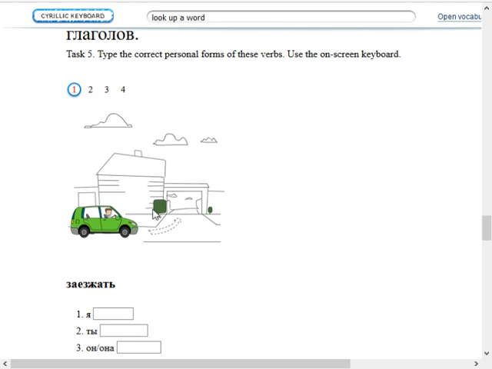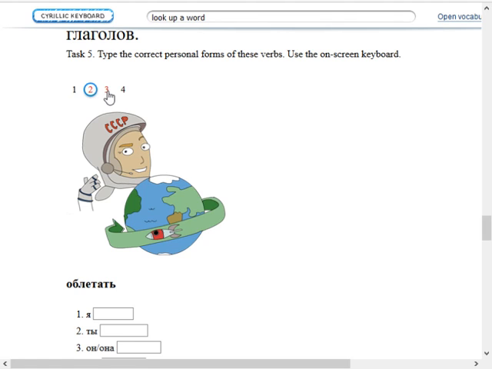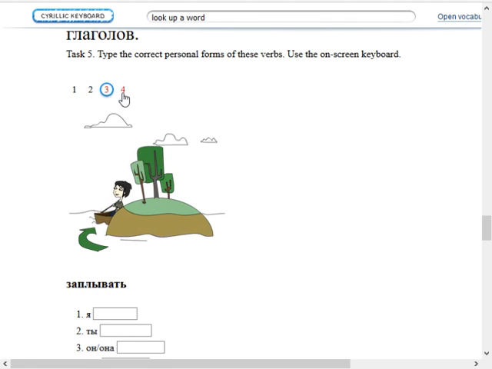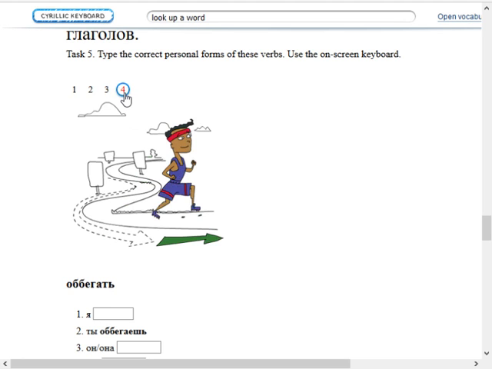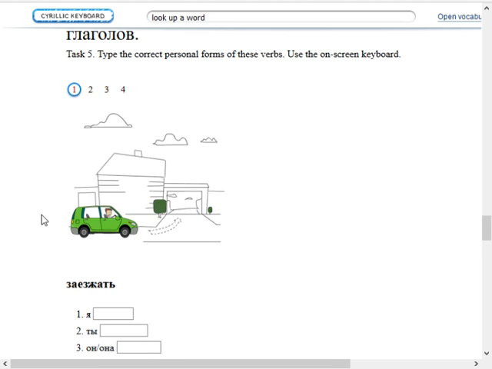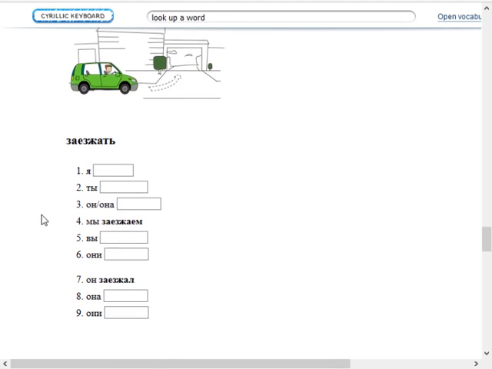zaezhat, to quickly drive into somewhere, or to drive therein. Oblitat, to fly around. Zaplivat, to swim or boat therein. And obiegat, to run around. So let's go ahead and get to conjugating.